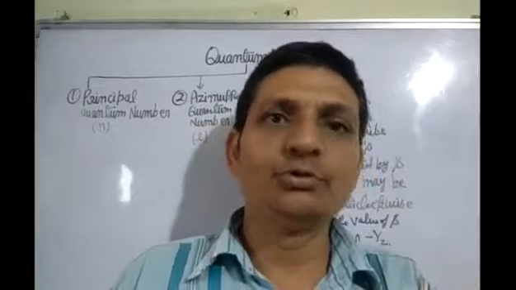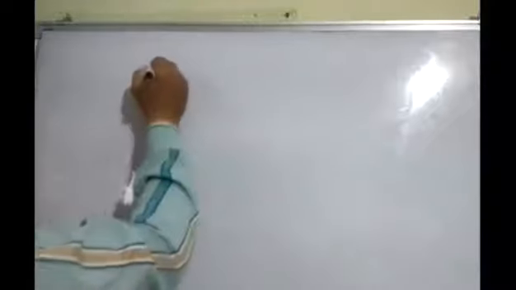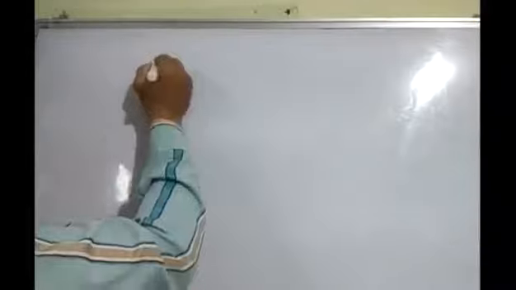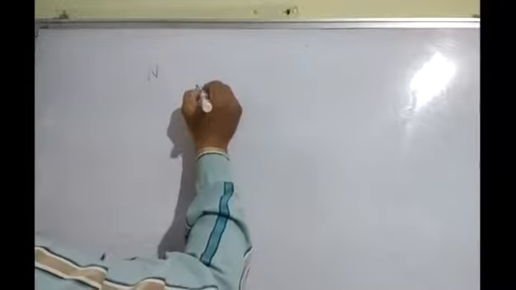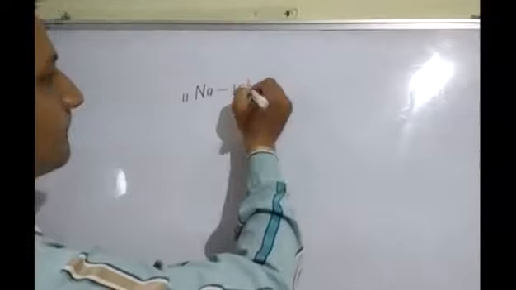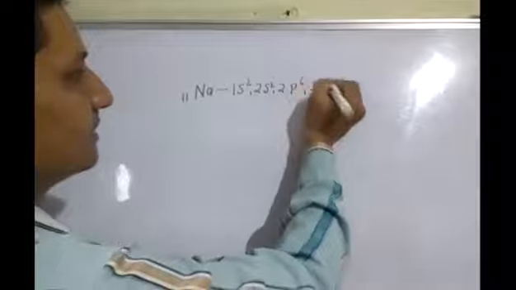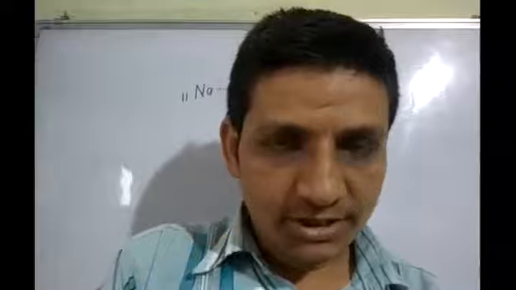Now students, I am telling you numericals related to these quantum numbers. Question: find the value of all quantum numbers for the last electron of sodium. This is sodium. Its electronic configuration is 1s2, 2s2, 2p6, 3s1.